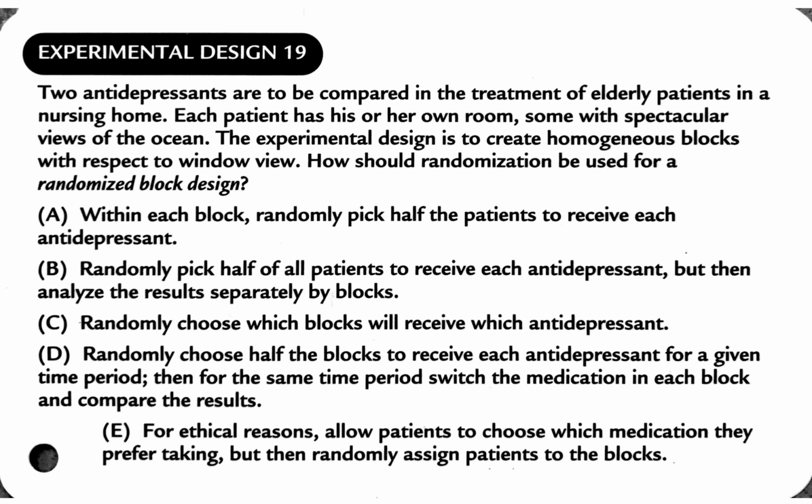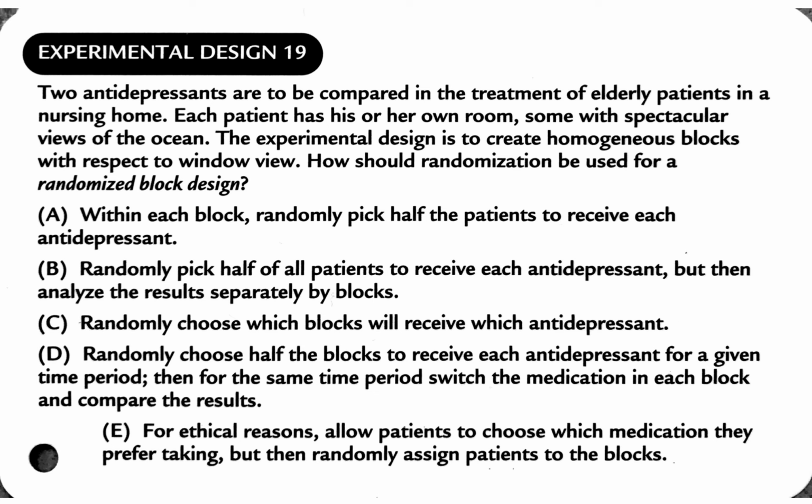In order to use block design to answer this question, first of all, you have to know what you should block on. It was specific, and it tells you that each patient has his or her own room. And it says some of them have spectacular views of the ocean. Now, keep in mind that you're talking about being depressed, right? Having a beautiful view can sometimes bring pleasant emotions. Having no view at all, or having a view that's not a pleasant one, can be depressing. And so that would be something that I wouldn't want to have as a lurking variable or confounding variable.